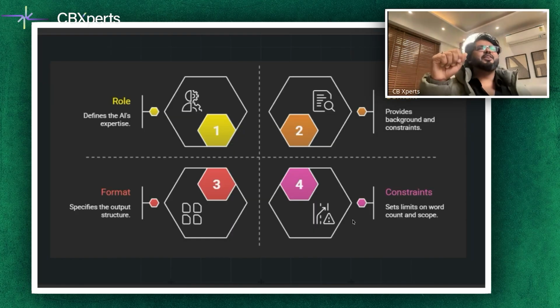So in 2025, these 4 blocks are so powerful that AI agents use this structure to write prompts for other agents. You're able to get the point? Earlier we were the humans who were writing it, but in 2025, 2026, it's the agents who use these 4 structures to write prompts for other agents in this multi-agentic framework system.